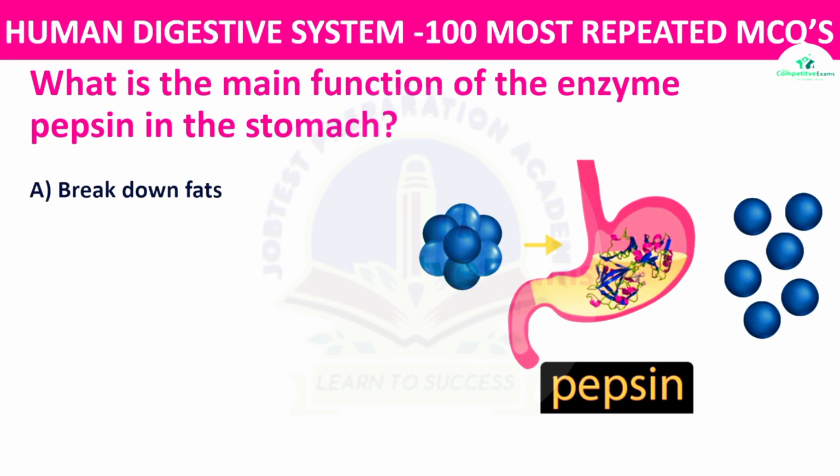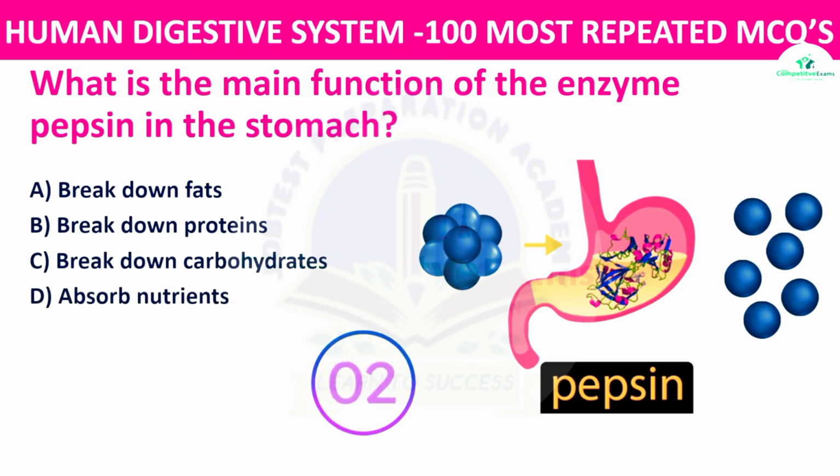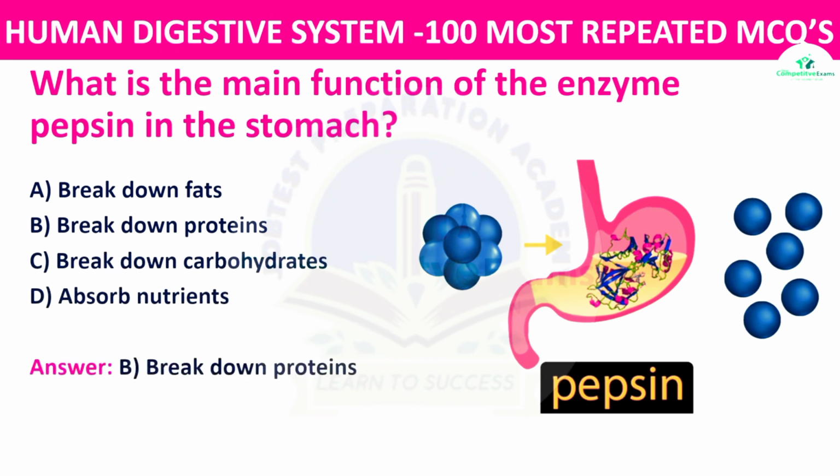The options: breakdown of fats, breakdown of proteins, breakdown of carbohydrates, or absorb nutrients. The correct answer is breakdown of proteins. Pepsin is a gastric enzyme that breaks down proteins into smaller peptides.